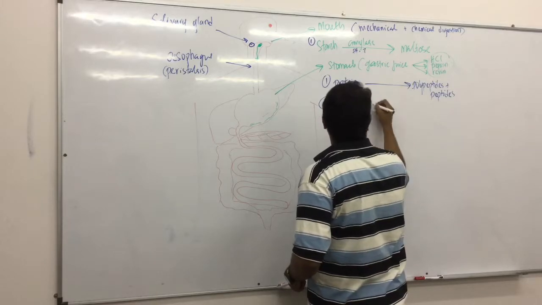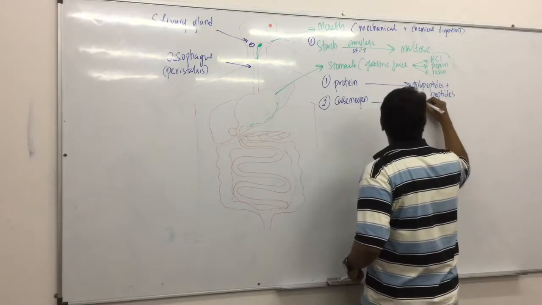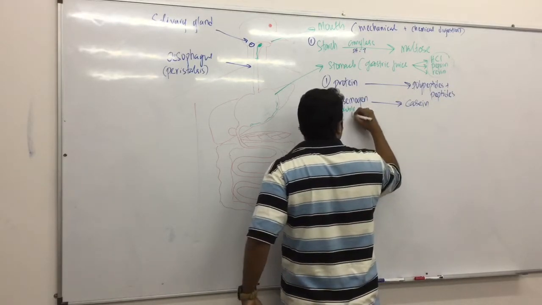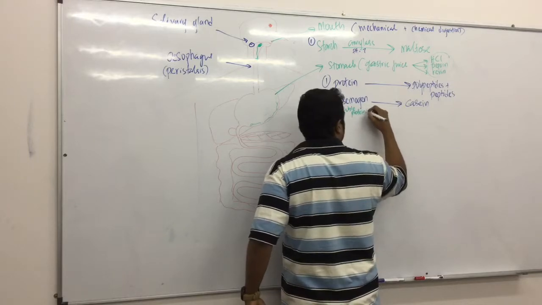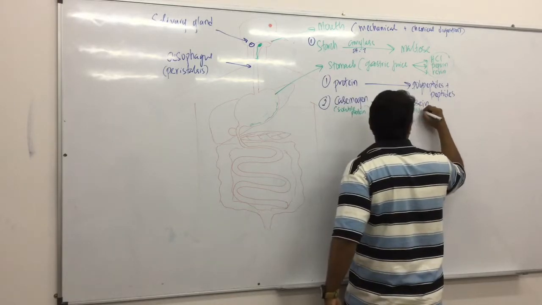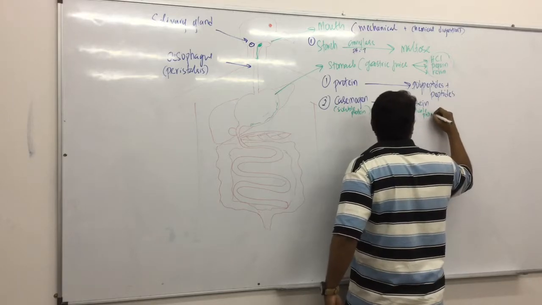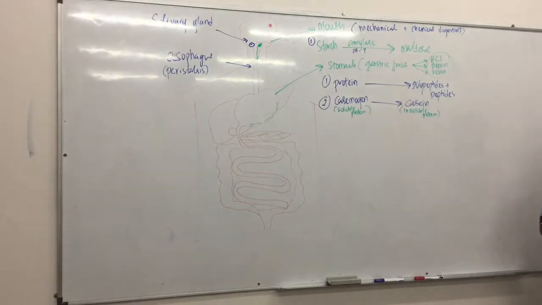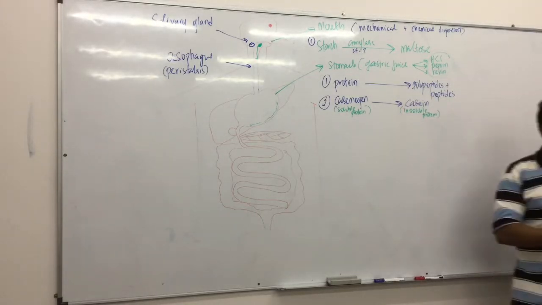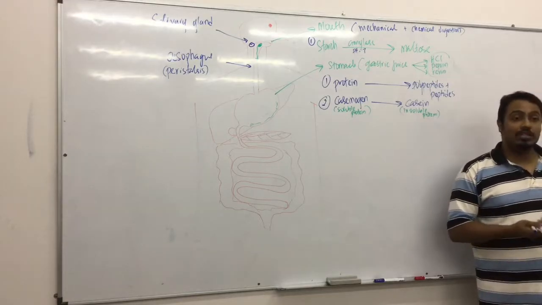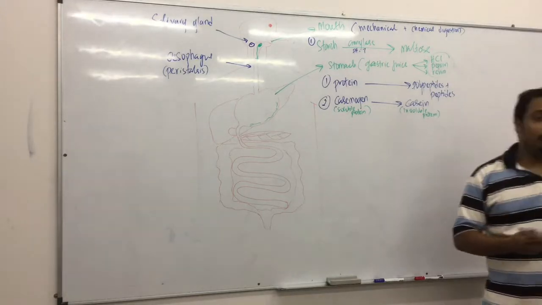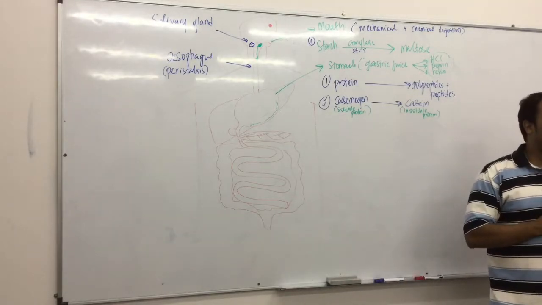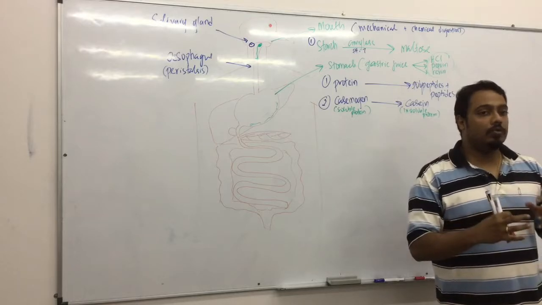Okay. Now, the second process is caseinogen to casein. The difference: caseinogen is a soluble protein of milk, and casein is the insoluble protein of milk. Casein is the protein that's found inside milk. Generally now we are adults, we don't survive much on milk. But if you remember mammals, when you are newborn, you only survive on milk, and your milk is all liquid. When it's liquid, you tend to move much faster in your digestive tract. So when it's solidified, the enzymes take a longer time to break it down.